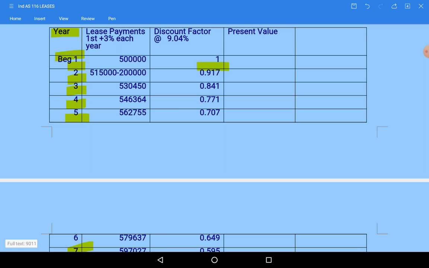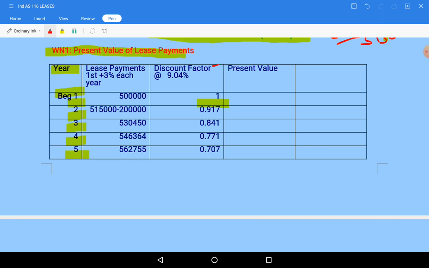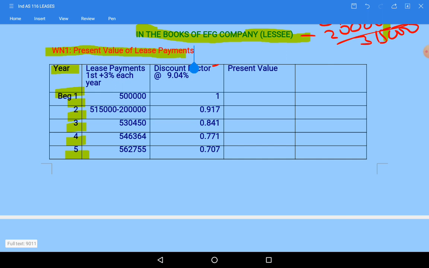But while calculating 5 lakhs minus 5,15,000 minus 2 lakhs, 3,15,000 only we need to take while multiplying the value here. Okay, so next at the end of the 10th year, like this every year it is been increased.